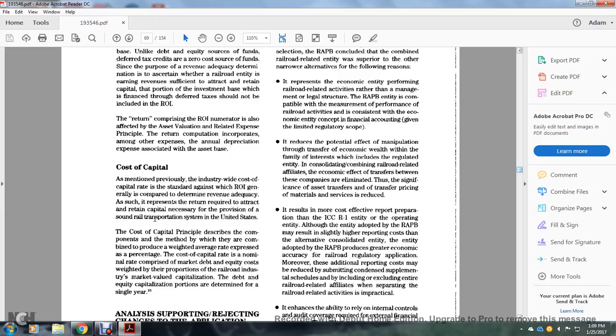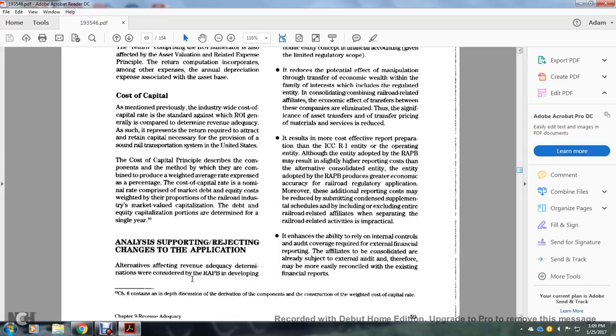All right, cost of capital. As mentioned previously, the industry-wide cost of capital is the standard for the return on investment, generally compared with the determined revenue adequacy, and is representative of the return required to attract the capital necessary for the provision of a sound rail transportation system of the United States. The cost of capital principle describes the components of the method used, which combine into a weighted average rate, with this percentage being the cost of capital nominated. The nominal rate comprises the market equity cost weighted with the proportion of the railroad industry market value capitalization, and the debt and equity capitalization portion is determined within a single year.